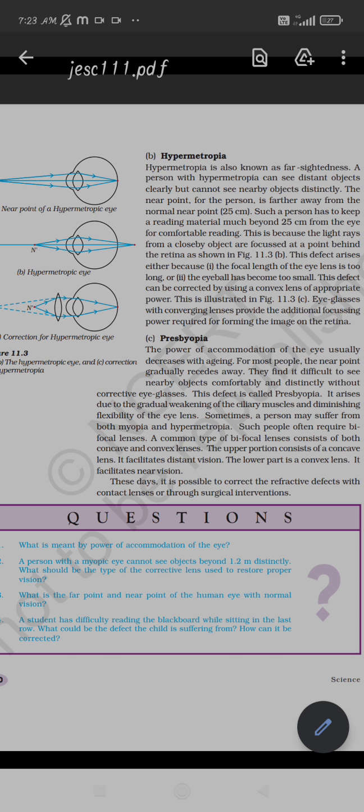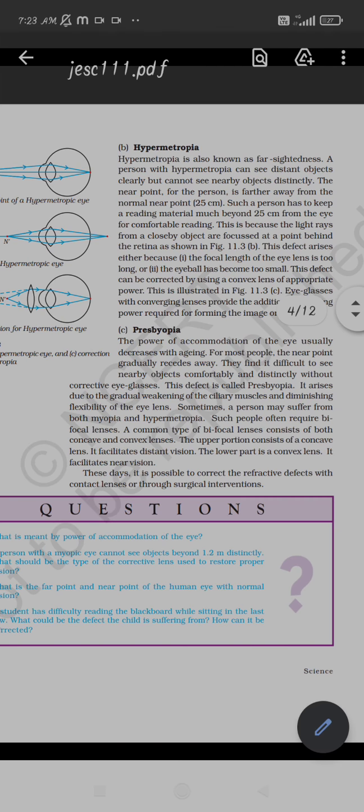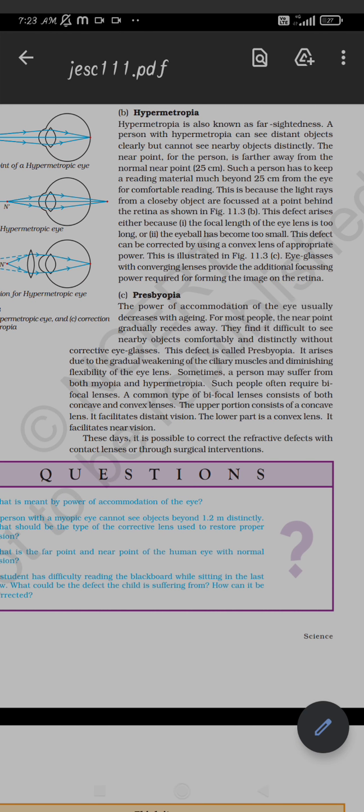But here the power of the muscles is decreasing, so we have to adjust it with the help of the lens itself. Here bifocal lenses are used, that is, lenses with two focal lengths: the upper part is concave and the lower part is convex.